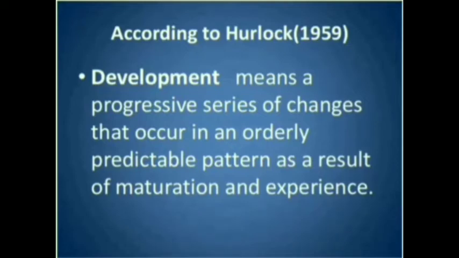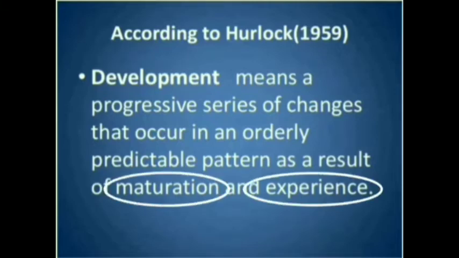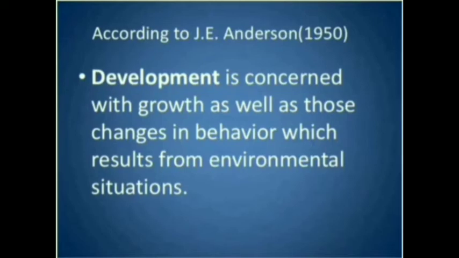We can predict the development, which occurs as a result of maturation and experience. We experience every day, we come across new things, we learn from that. These are the experiences, and as a result our mental maturation occurs. So these are the two factors which lead to development according to Harlock.